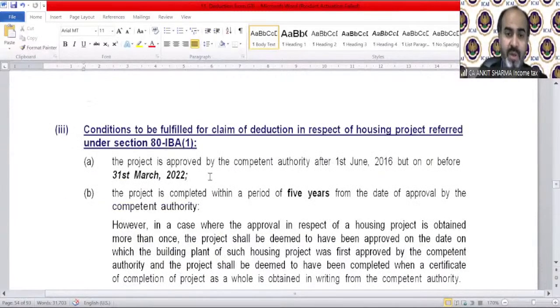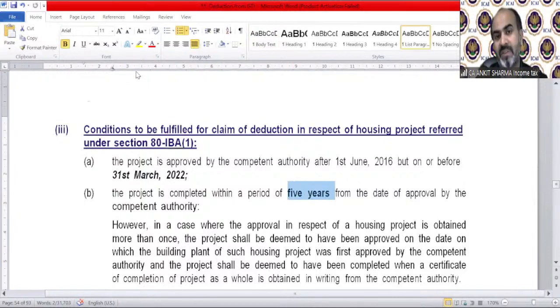What are the conditions? The project is approved by the competent authority after 1st June 2016, but on or before 31st March 2022, and a time period has been made 5 years. This is very important, of course. The project is completed within a period of 5 years from the date of approval by the competent authority. So the date you are getting the approval, you need to complete it within 5 years if you want to claim that deduction. What will happen if you are not able to fulfill that condition? Universal rule in income tax, the deduction you have claimed is going to be taxable, of course.